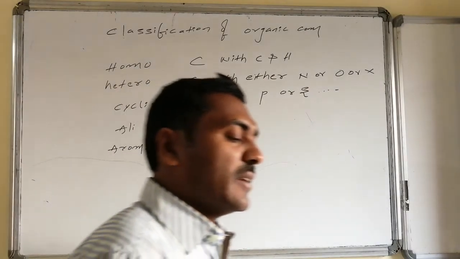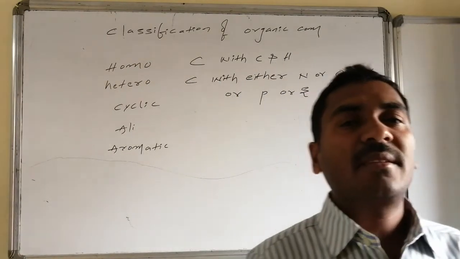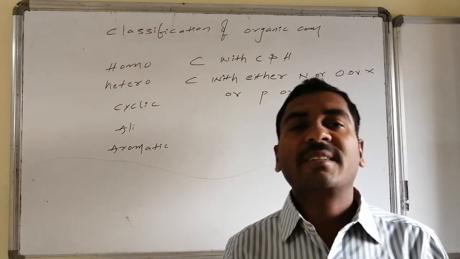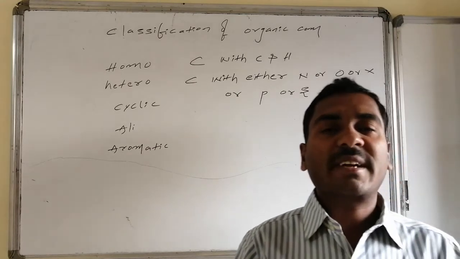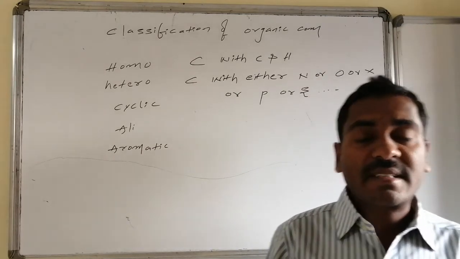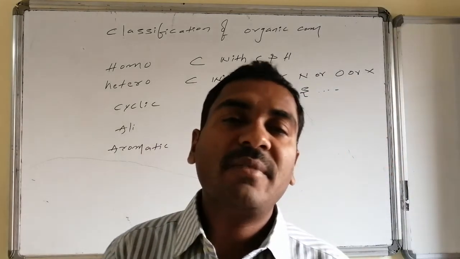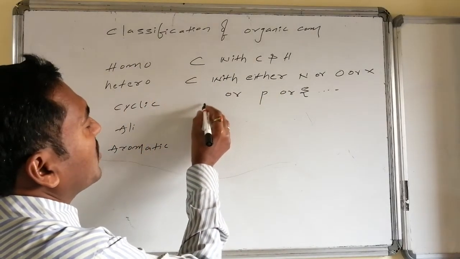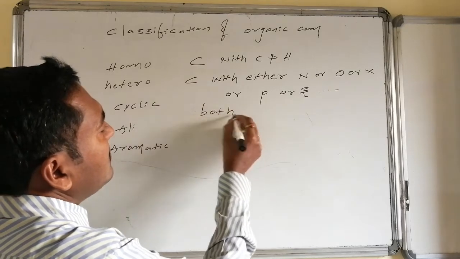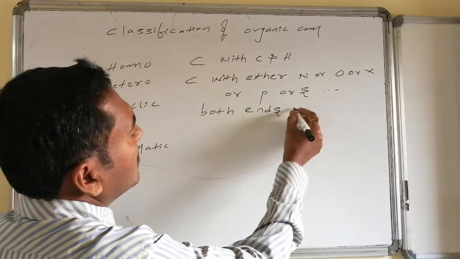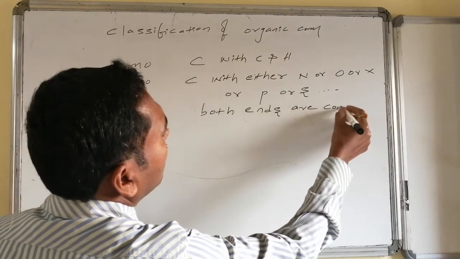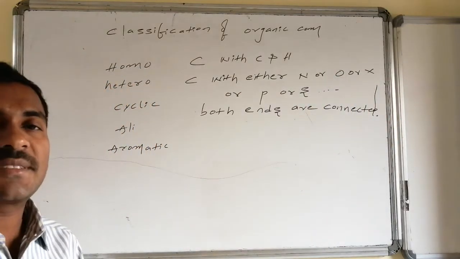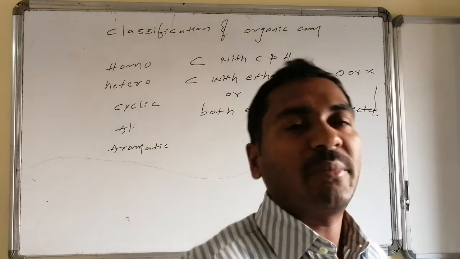And the next one is cyclic. If the chemical combination results in formation of a closed system, one end connected to the other end, both ends connected with one another, and a cycle is formed, all of those are said to be what? Cyclic. That is, both ends are connected with one another. All those chemical combinations are known as cyclic chemical combinations.